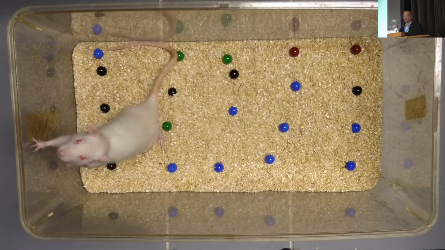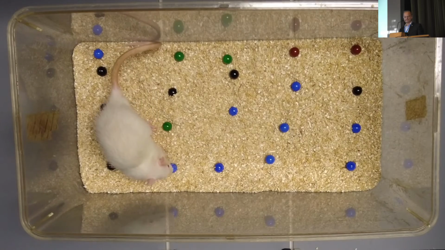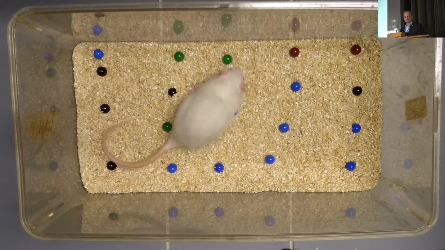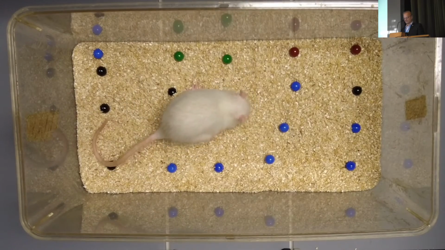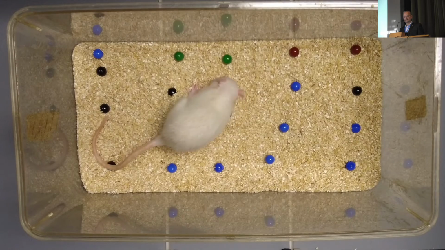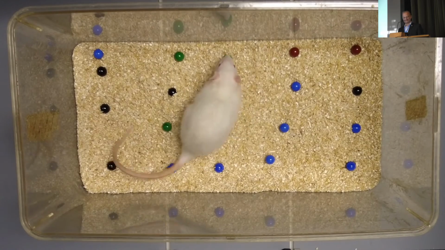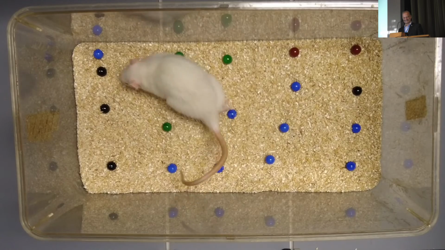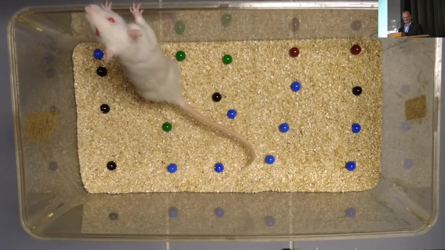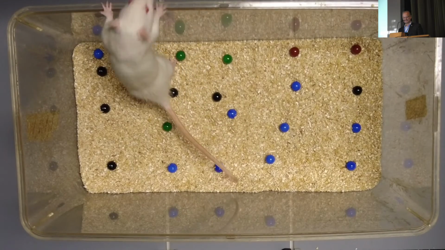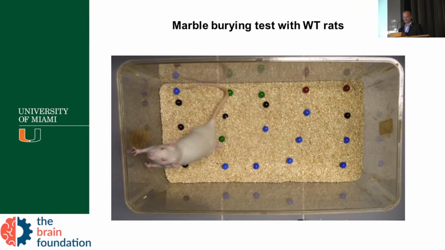This is a wild type that doesn't have autism, and you can see that this rat does not seem to be anxious based on this test. Now, I don't have any other way to know, but the rat is interested in the marble, but does not burrow any of them.